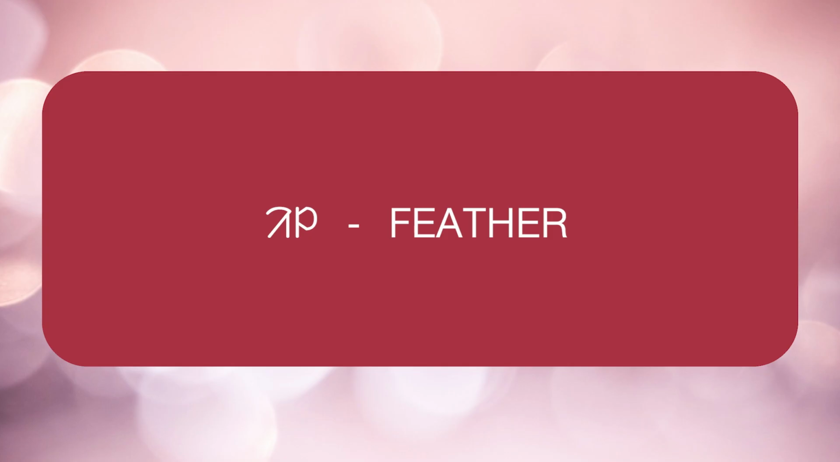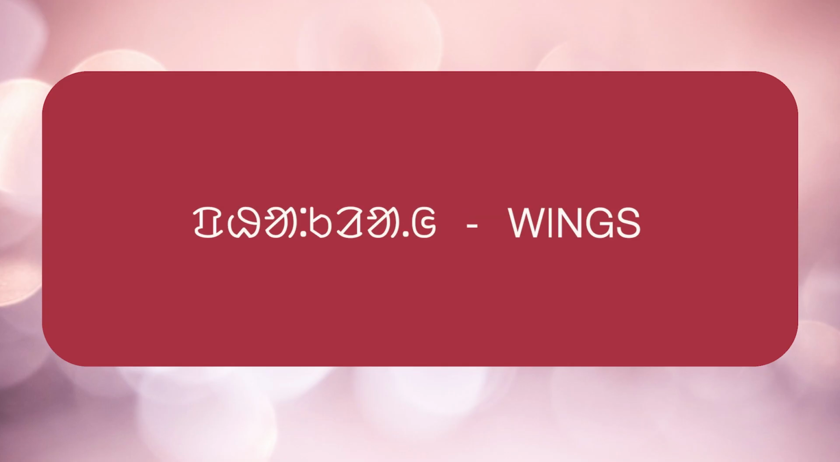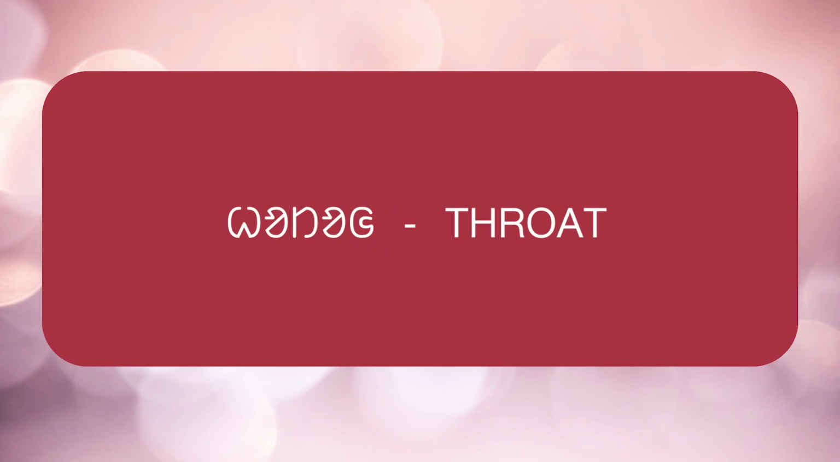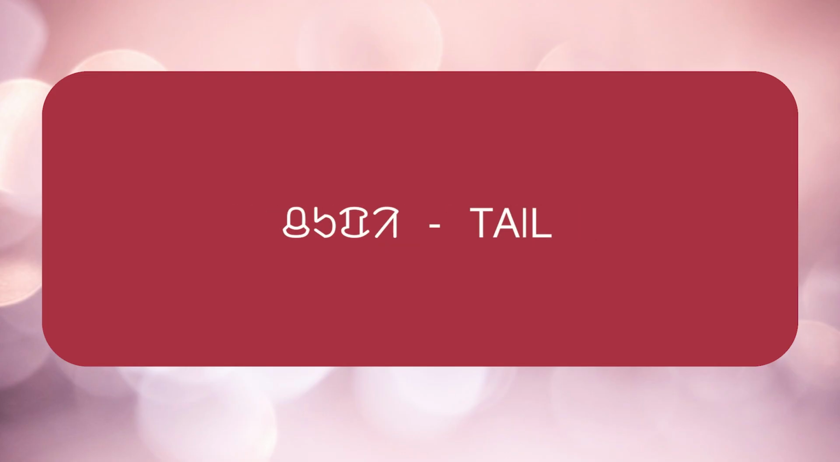Now we learned about the body parts of birds. Those are eel, which means feather, fokrak, which means wings, rama, which means nail, thonta, which means beak, hotok, which means throat, and chupi, which means tail. Now let us make some sentences with the body parts of birds.